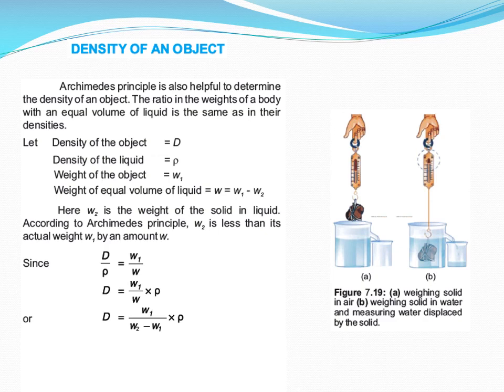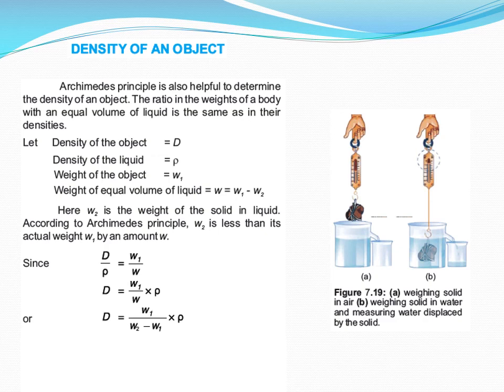According to Archimedes' principle, W2 is less than its actual weight W1 by an amount W. Since uppercase D, the density of the object divided by the density of the liquid, equals W1, which is the weight of the object in air, divided by W, which is the difference in weight when we weigh the object in air and in liquid.